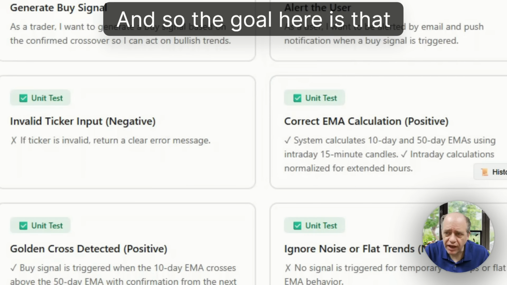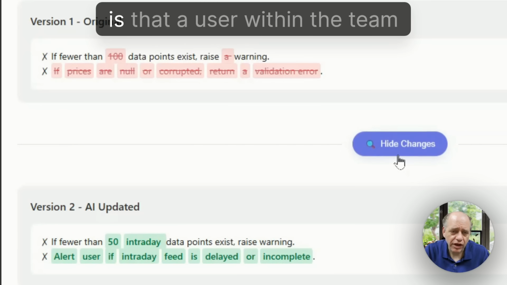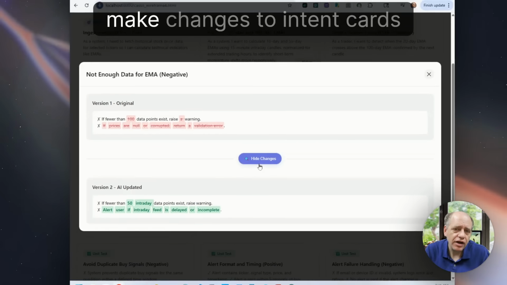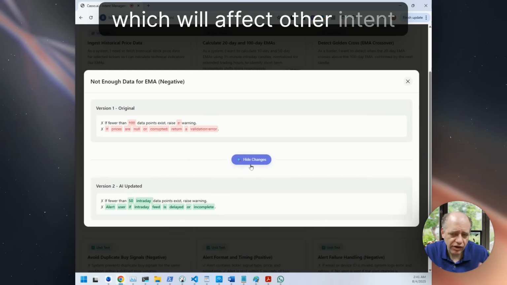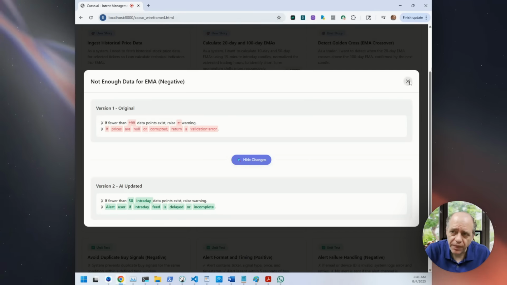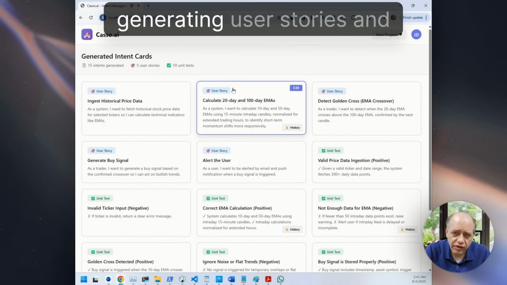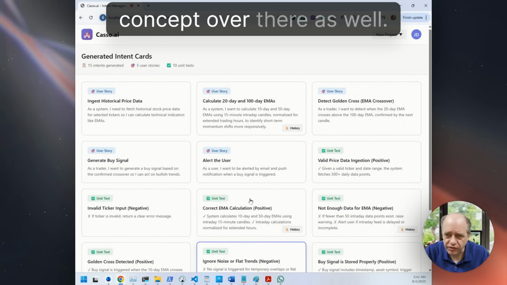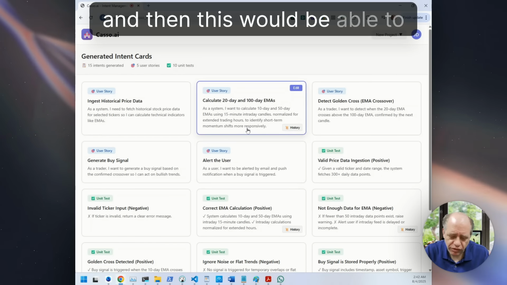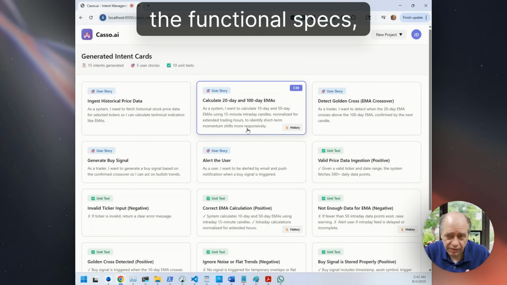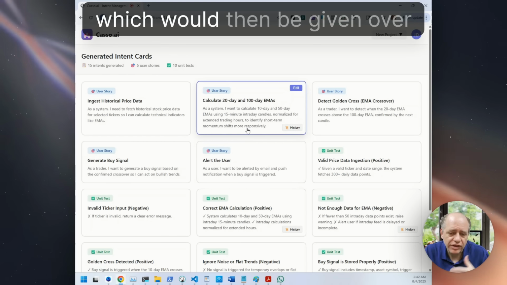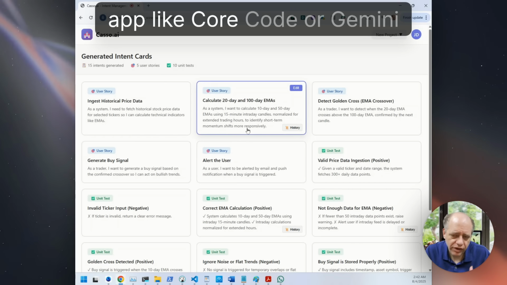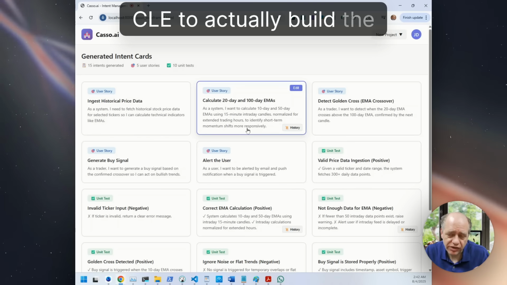And so the goal here is that a user within a team setting will be able to iteratively make changes to intent cards, which will affect other intent cards, and so on and so on. So you can see here we're generating user stories and we're generating the user tests. So there's a bi-directional concept over there as well. And then this will be able to generate the functional specs, which would then be given over to an agentic coding app like Claude Code or Gemini CLI to actually build the system.